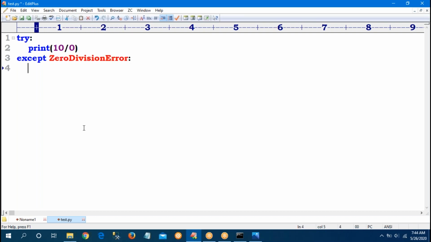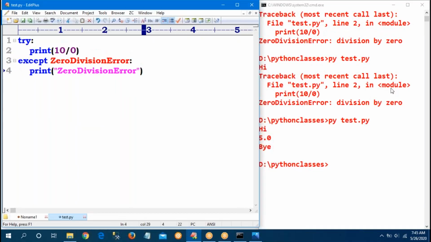Just now previously I gave 10/2, not 10/0, sir. You can give anything. I have just given a print statement. Suppose I give ZeroDivisionError, and if I run the program, sir, what output will I get?